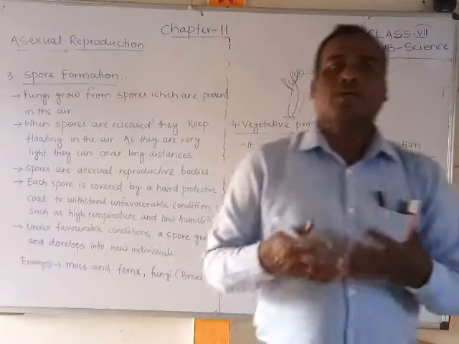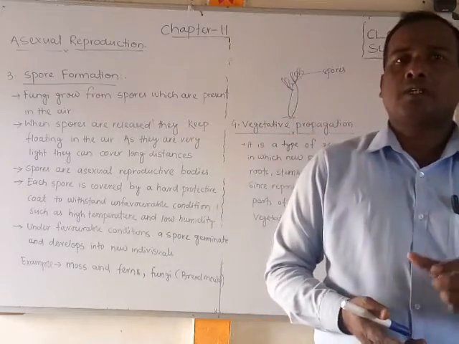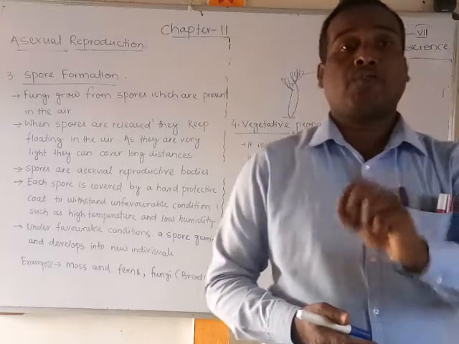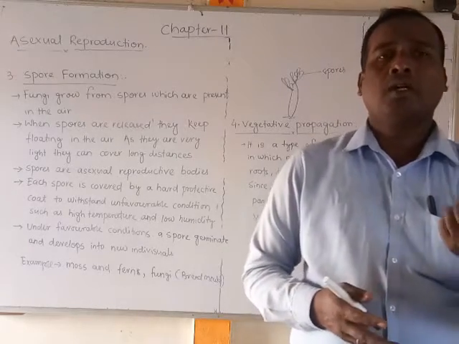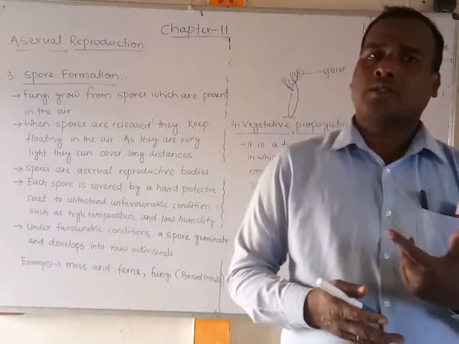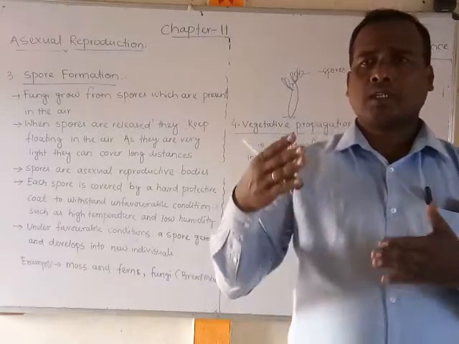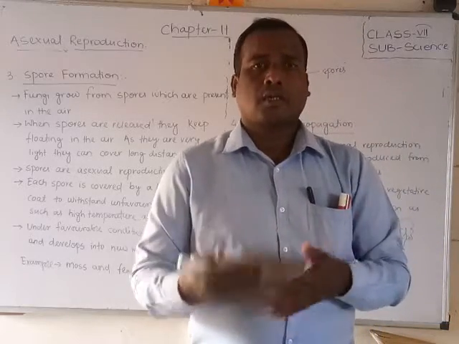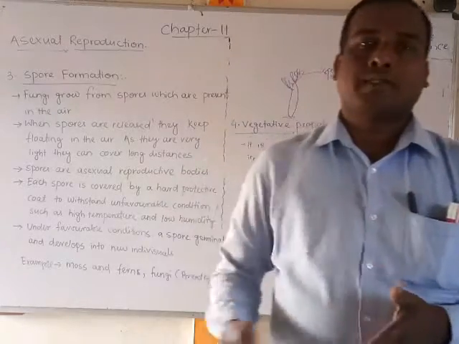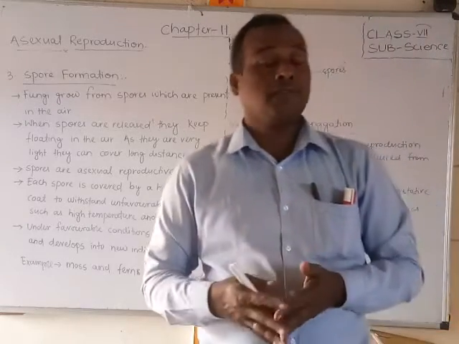The vegetative parts include the roots, the stem such as potato, and the leaves. When new plants are obtained from these parts, that is called vegetative reproduction or vegetative propagation.